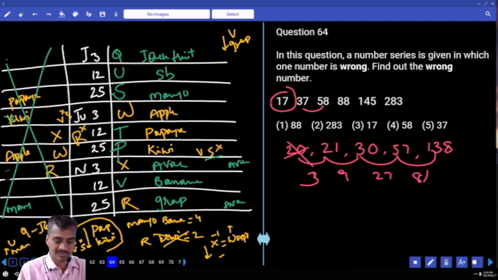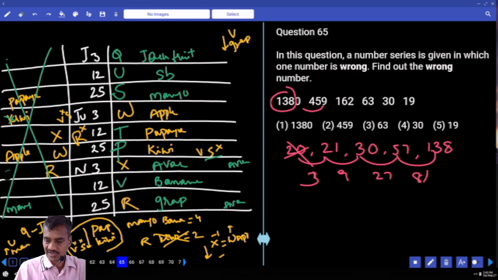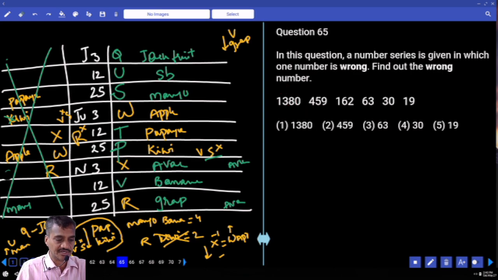Choice 3, question number 64. Then 65. Now the numbers are in decreasing order. Let me start working this one out with differences. Now in this, 19, 400 into 3. Now the differences are 19 and 11. And 30 and 63, the difference is 33.